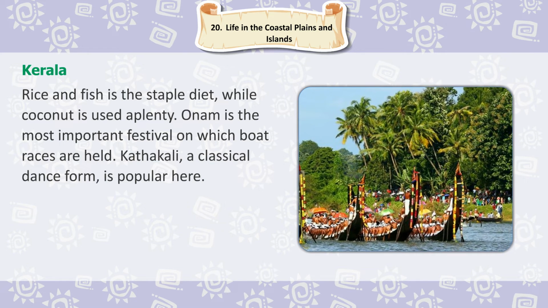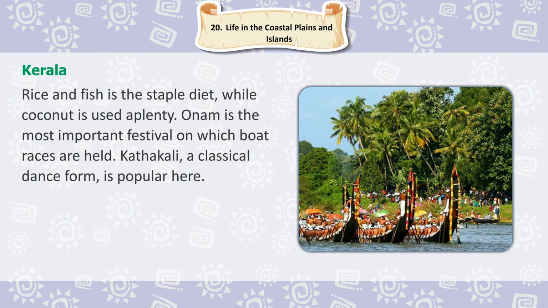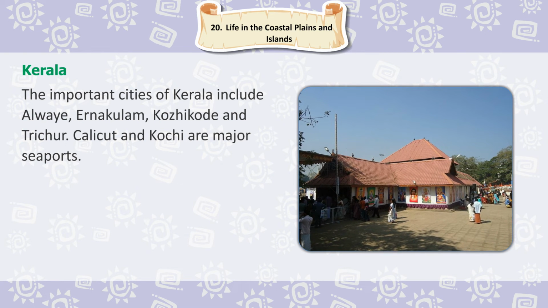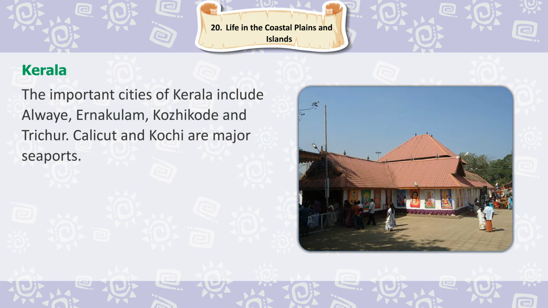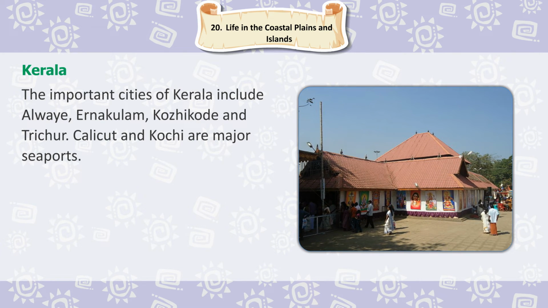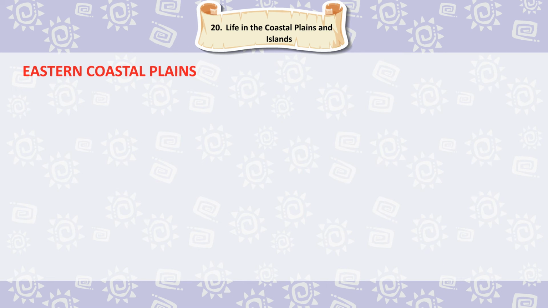Onam is the most important festival, on which boat races are held. Kathakali, a classical dance form, is popular here. The important cities of Kerala include Aluva, Ernakulam, Kozhikode and Trichur. Calicut and Kochi are major seaports.